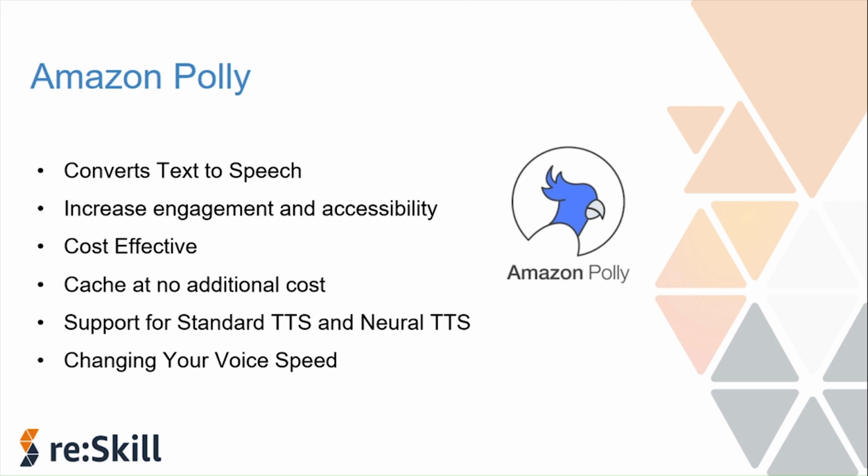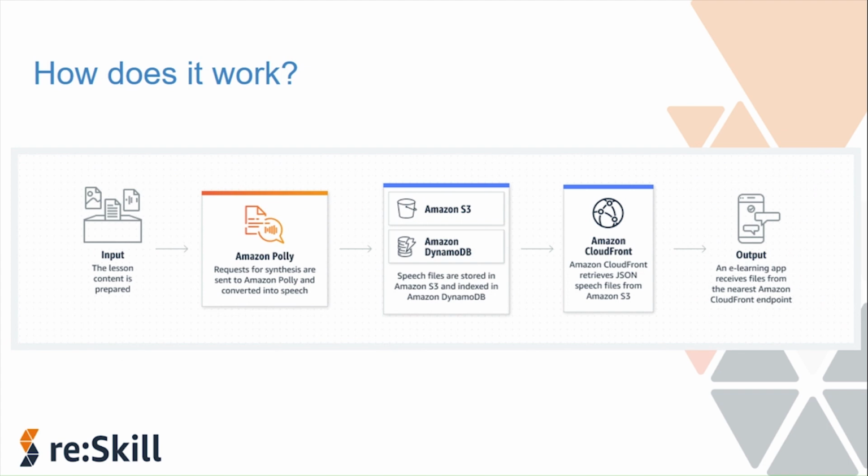So how Polly works, let me give you a quick look here, and finally we will go to the AWS console to see how it works. First of all, we just have to give lesson content. This is for a specific use case for e-learning. So let's say the lesson content is prepared and needs to be translated into audio, and then we have to choose the speech synthesis method that we want, maybe the standard TTS or the neural TTS. Then we choose the output where it should be sent, and we can serve that output through CloudFront for faster access to the end users.